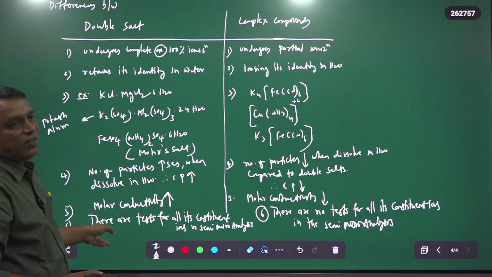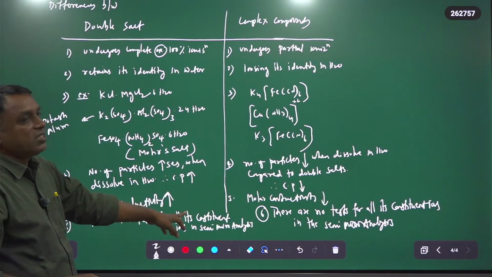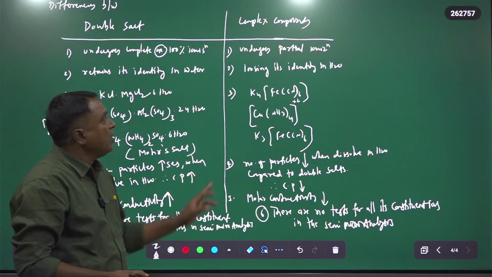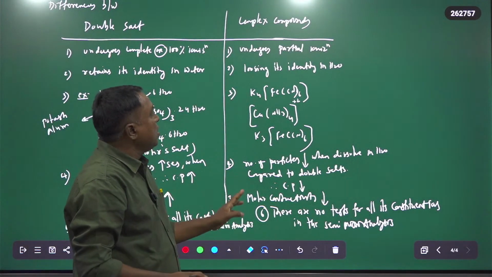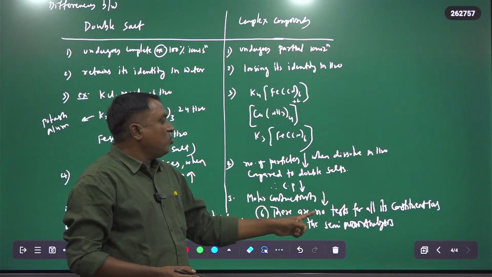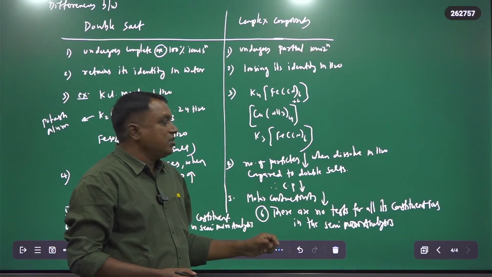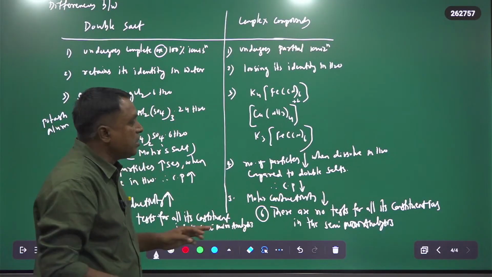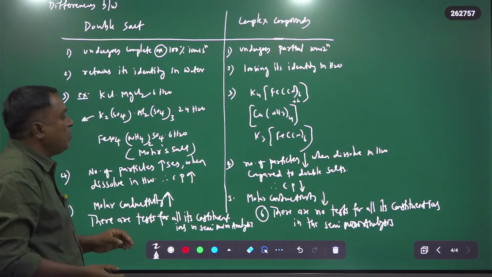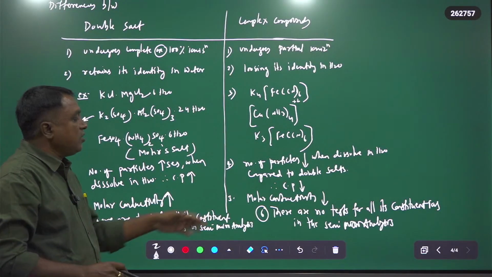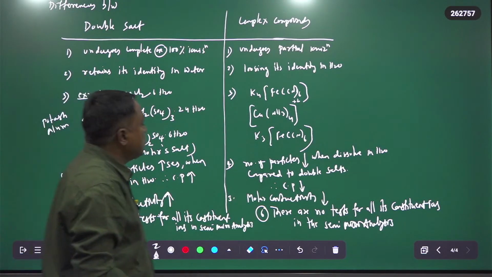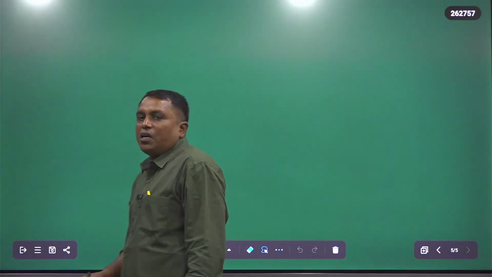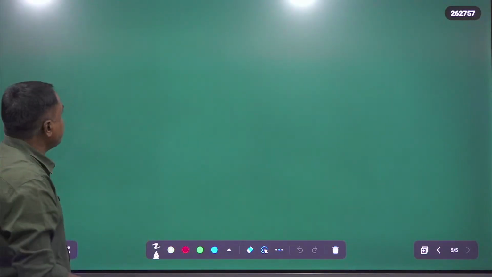Double salts form all their constituent ions. Therefore, there are tests for all their constituent ions in semi-micro analysis. Whereas in the case of complex compounds, there are no tests for all their constituent ions in semi-micro analysis, because the complex ion does not ionize. So these are some important differences between the double salt and the complex compound.